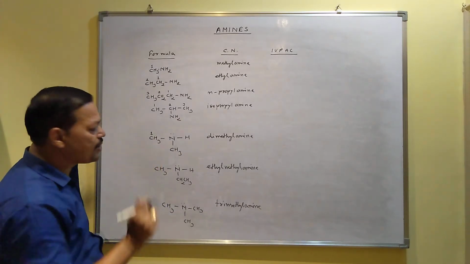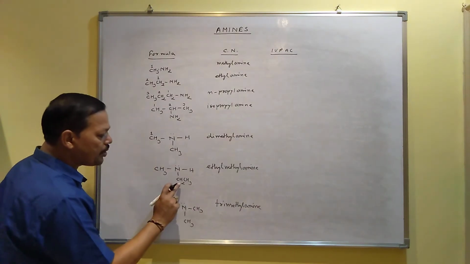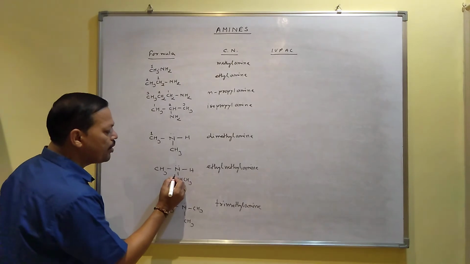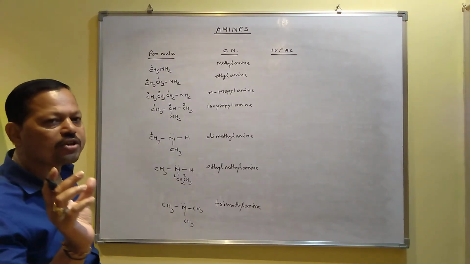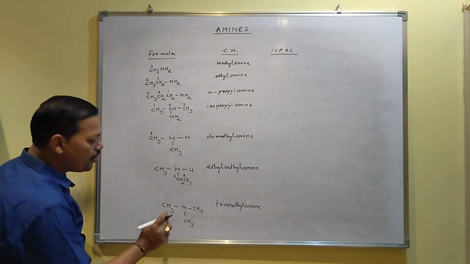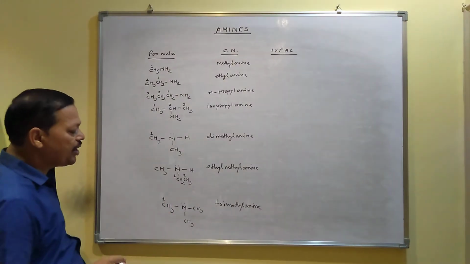If you do numbering here, you will get one carbon, but if you do numbering here, you will get two carbon. So that is why you have to do numbering as 1, 2. Those alkyl groups which contain more carbon, in that alkyl group you have to do the numbering. Here all sides contain 1 carbon, so you can do numbering in any one carbon.